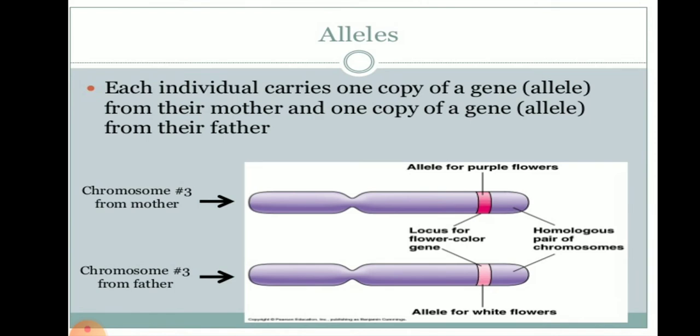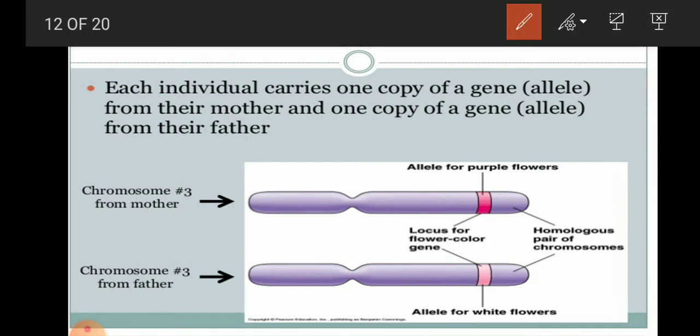So what are alleles? Each individual carries one copy of the gene from their mother and one copy of the gene from their father. One copy from the father is called an allele, and one copy from the mother is also called an allele. We can see on chromosome number 3 of the pea plant, there is an allele for purple flower, and on the other side an allele for white flower.